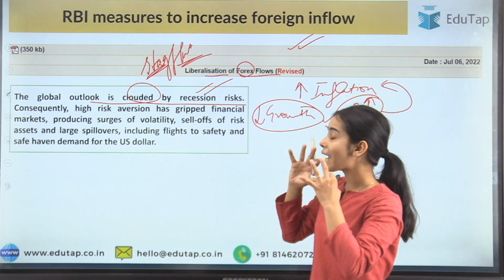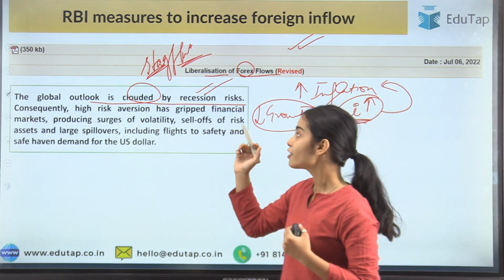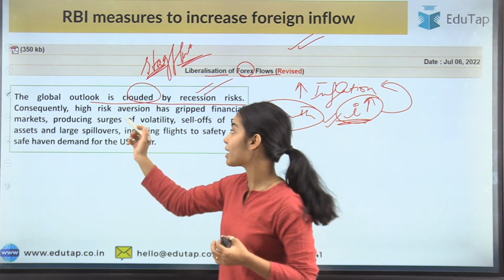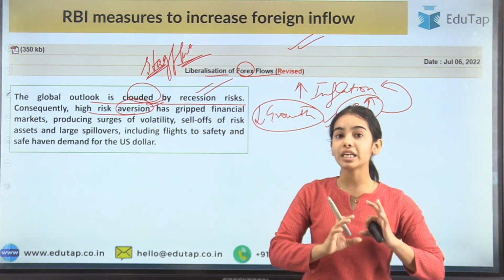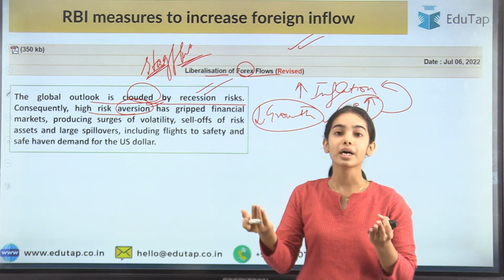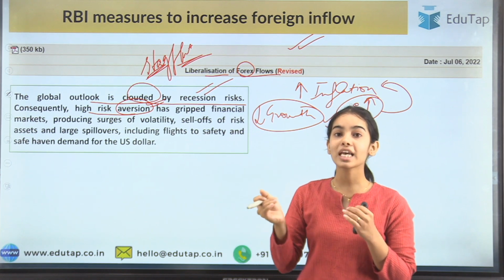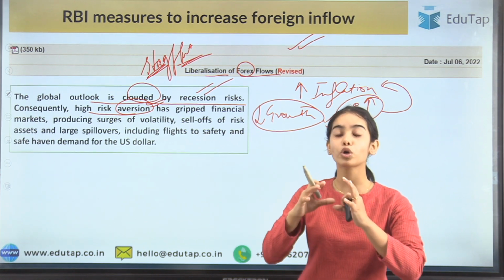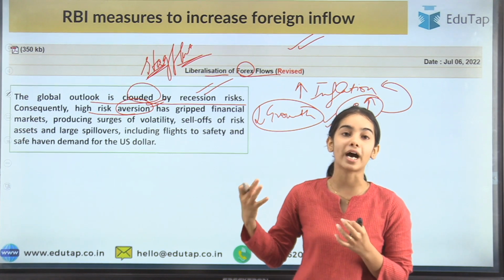Seeing so much trouble coming in the global market, the participants and investors became highly risk averse. They do not want to take the risk now because their money will get stuck. You can see that most of the countries' currencies are getting depreciated against the dollar. So they have become very risk averse and want to keep their money safe, and so they have started buying dollars in high amounts.